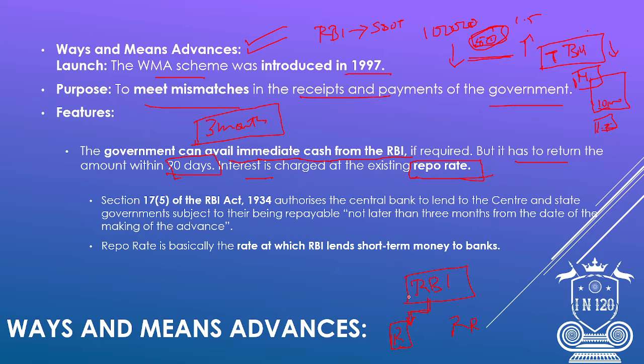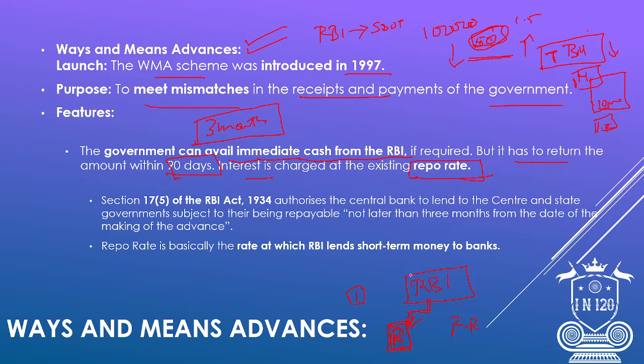If a bank needs money on a one day basis or a larger time basis, it gives the banks money by collecting interest. Such a rate is called the repo rate. The rate at which the banks get a loan from RBI is called the repo rate.